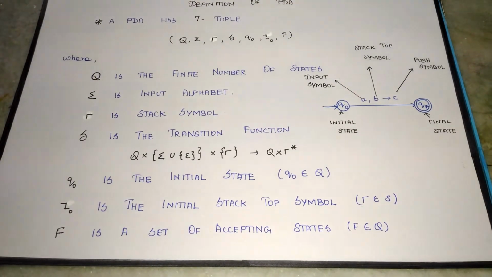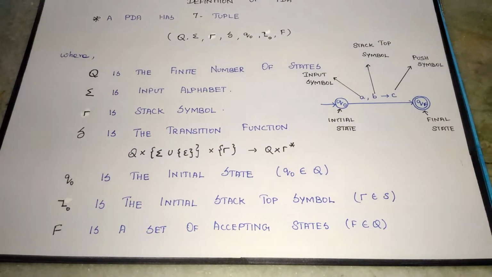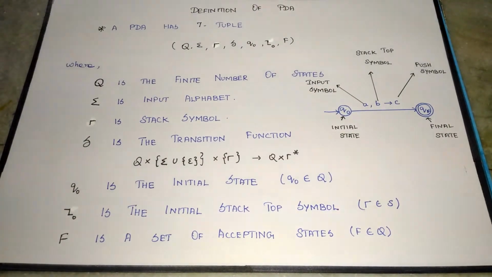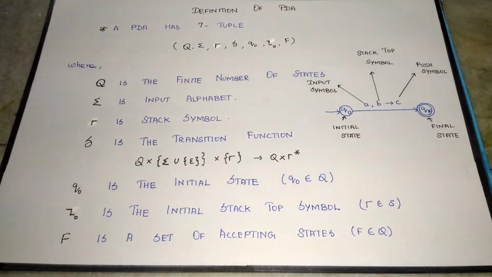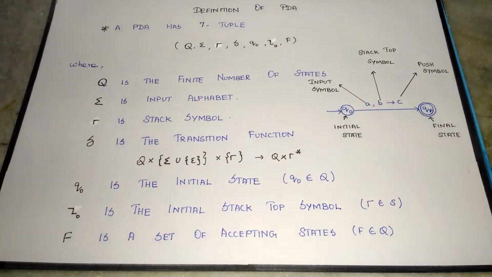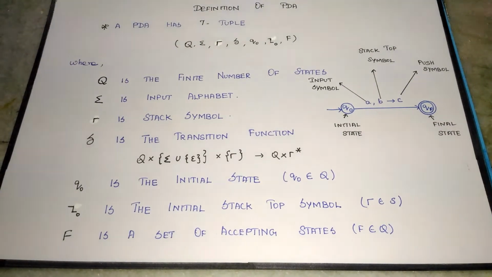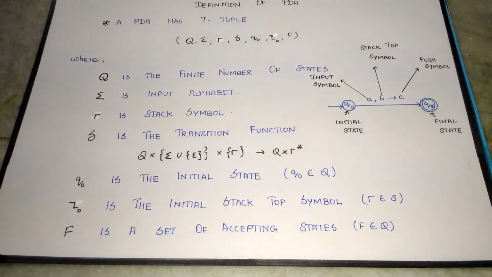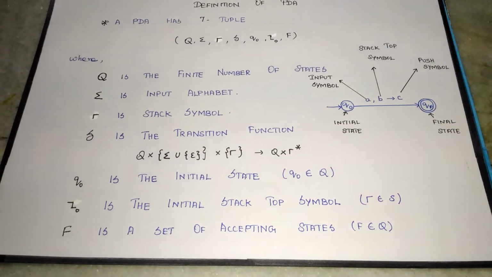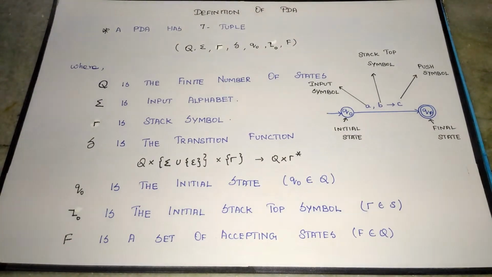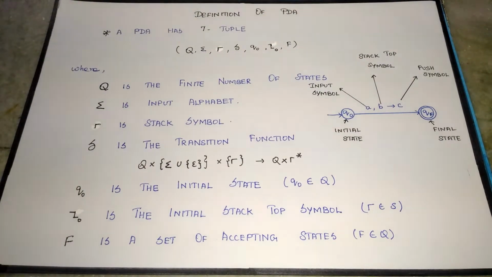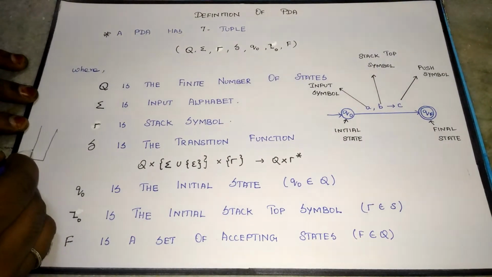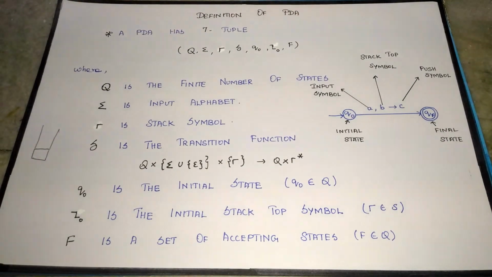Q cross sigma union epsilon cross tau. We can combine the states, input alphabet and stack symbol to get Q cross tau star. Q naught is the initial state. In the example, you can see q naught is the initial state and qF is the final state. A final state is drawn as a circle encircled with another circle, and Z naught is the initial stack symbol. You can have a memory like this stack.